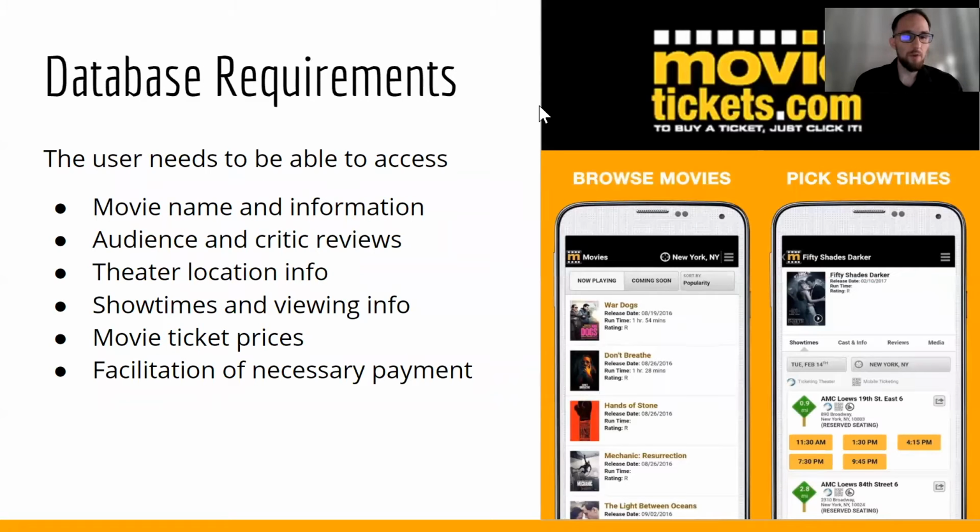To set up the database requirements, we wanted to ensure a user could access movie information, including title, description, cast and crew members, critic and audience reviews, and ratings. The user can also see if a movie is playing near them, can check show times and ticket prices, and finally book a show and pay for the tickets. Next, we'll have Gopal introduce our model.